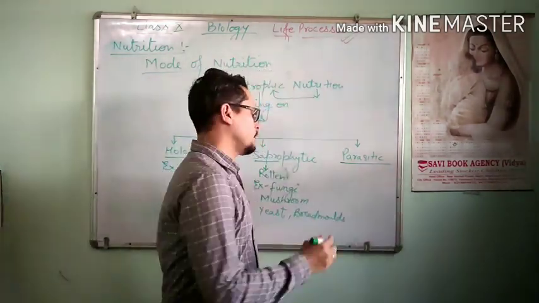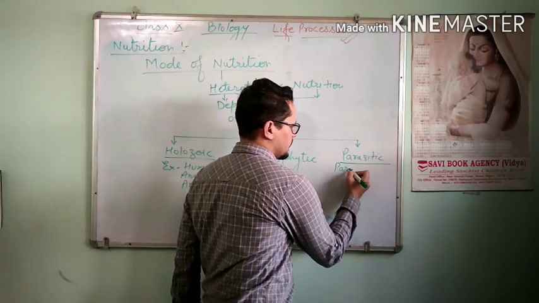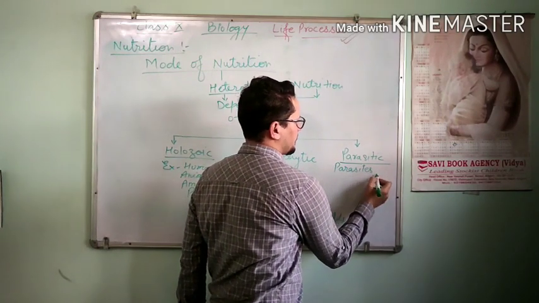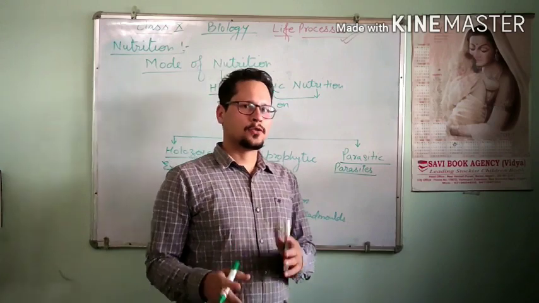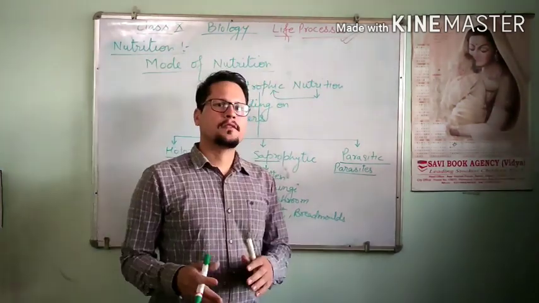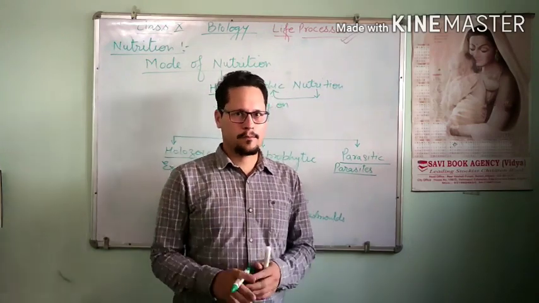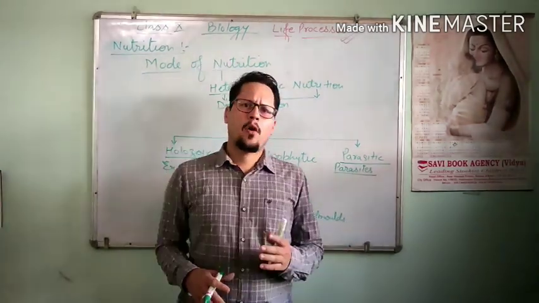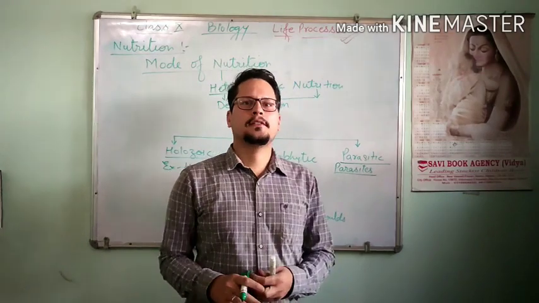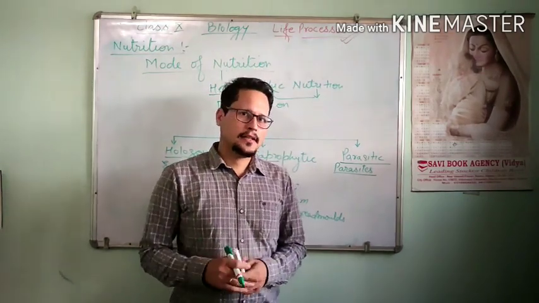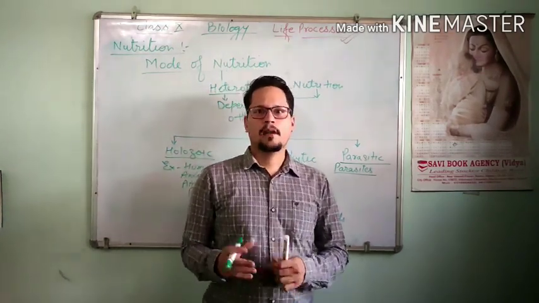So you have to know what parasites are. Parasites are those which obtain their food from other organisms without killing them. Very common examples you have heard, right? Lice, leeches, and amarbel.